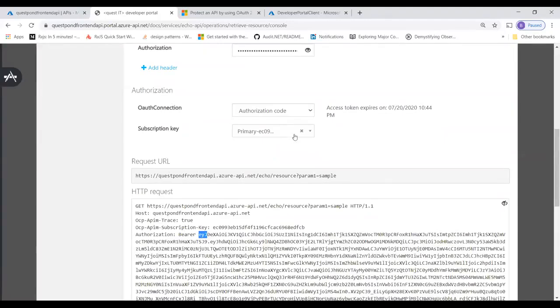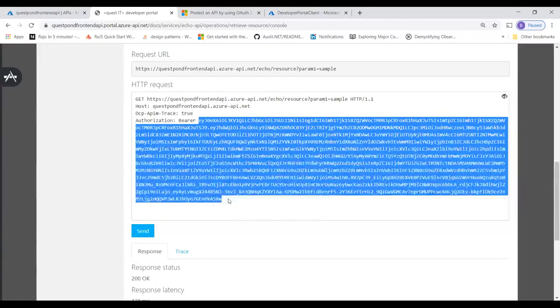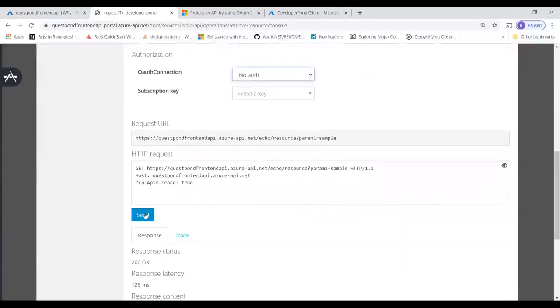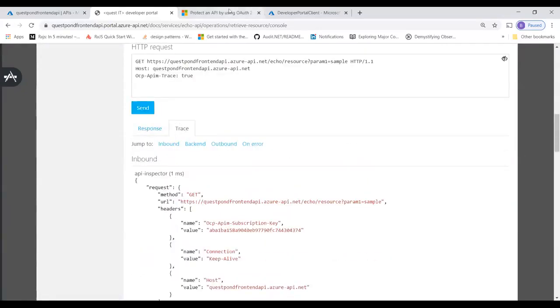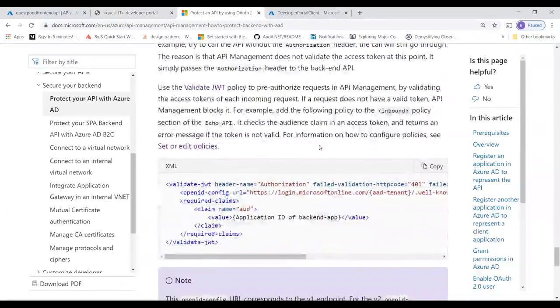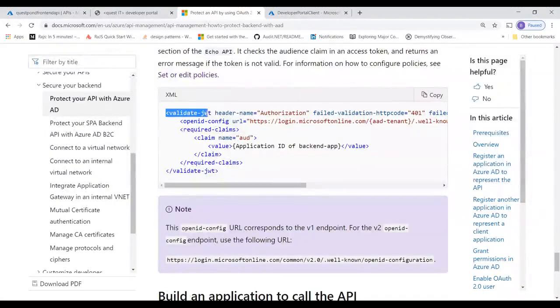Okay, so if you don't give this also, or if you give anything bad out here, for example, I can just say beer or anything stupid. No, I can't type anything over here, but you can see here, I'm saying no auth, and still the call does go. You can see there is a 200 OK out here. Still the calls are going properly, right? Why is it? Because the final step is left out. That's what the answer was. You have to go into your policy, and in your policy you have to say that please enable validate JWT. If you put this in your inbound policy, then what will happen?